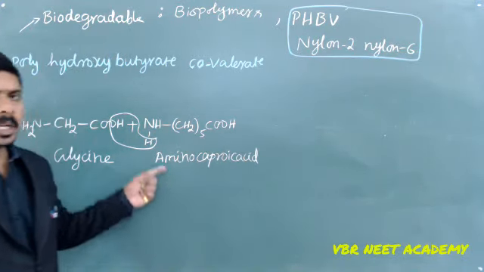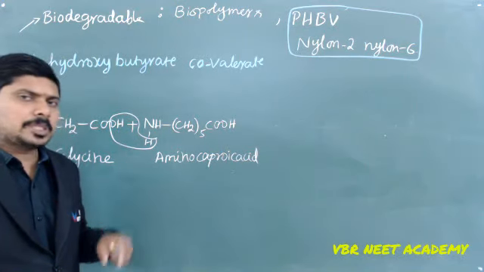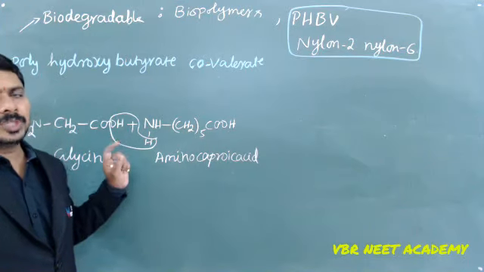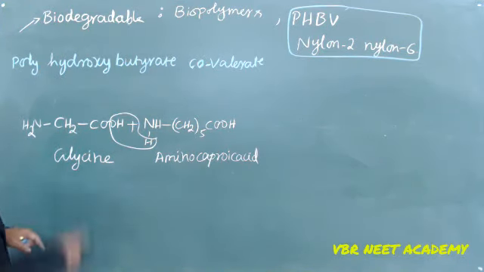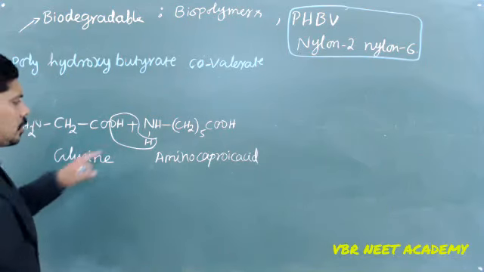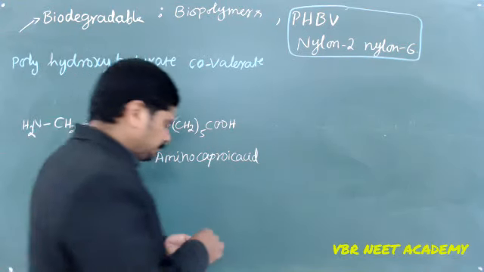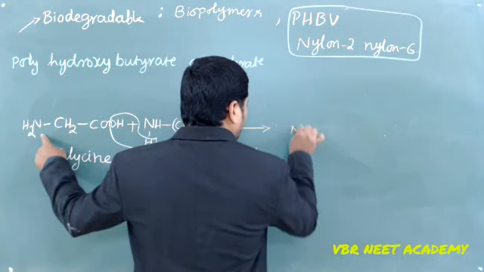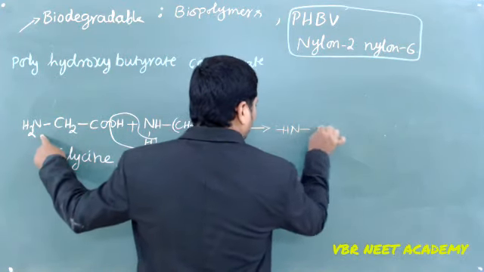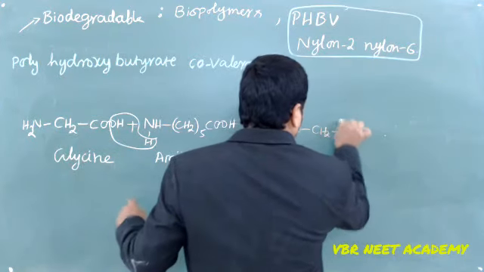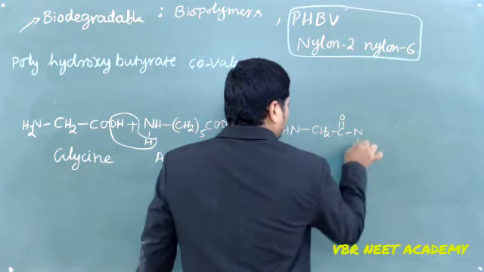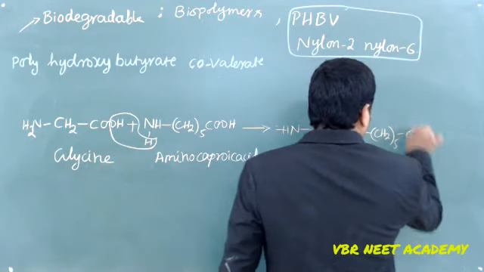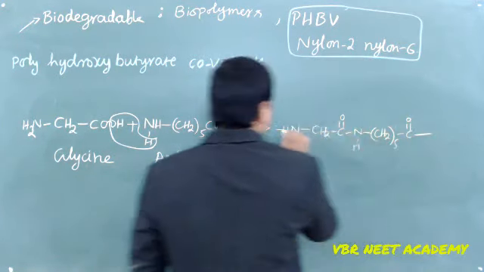Just remember now what is required. Valeric acid means 5-carbon, 4-carbon means butyric, 6-carbon means caproic. These three names you are supposed to remember. Now when glycine and aminocaproic acid give a condensation polymer, what are you going to get here? This is going to be NH CH2 CO NH CH2 5 times CO. Like this I can make it.